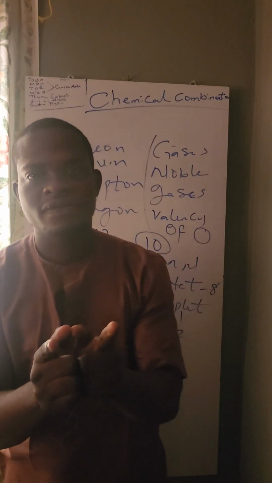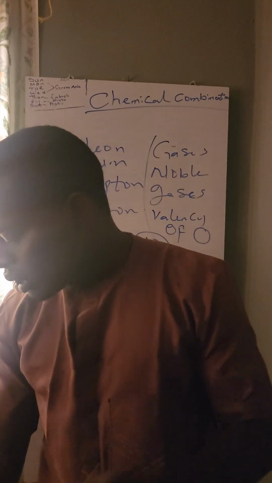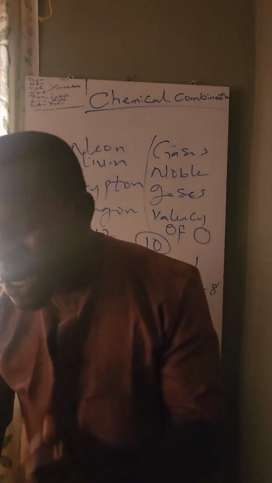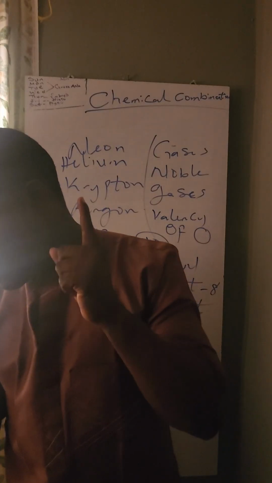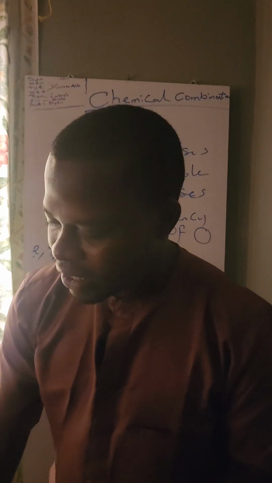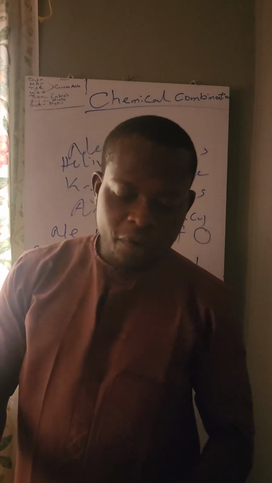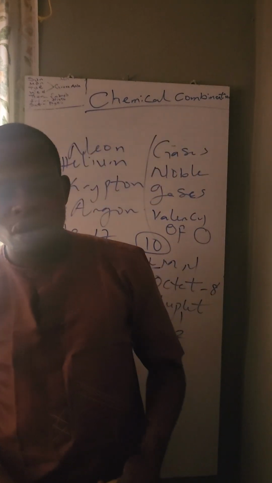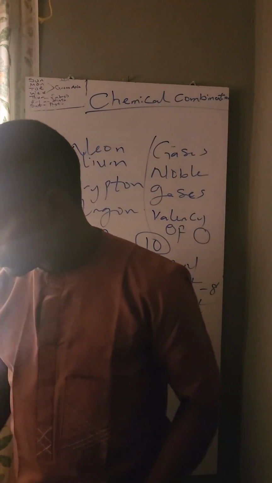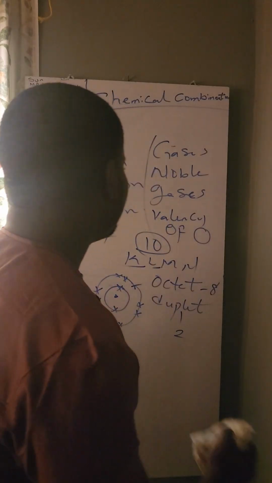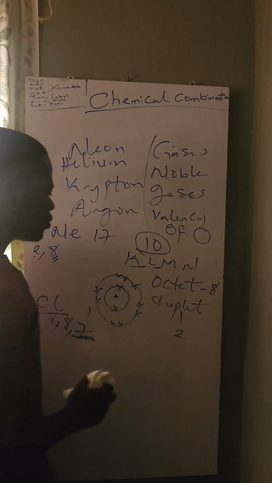Are you guys with me? A chemical bond is a cohesive force between atoms when they combine chemically. That's what we call a chemical bond. You can write from there. Okay, from here now, let me explain what we call valence electron, the octet rule.